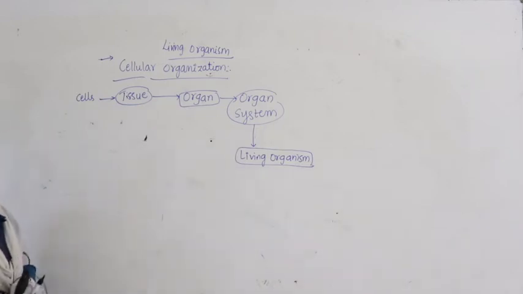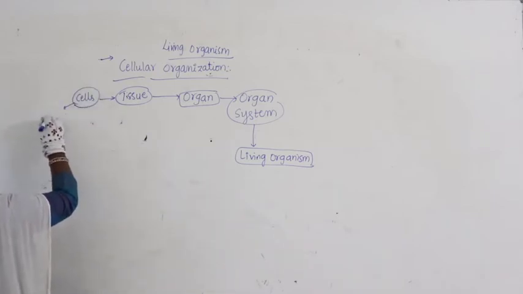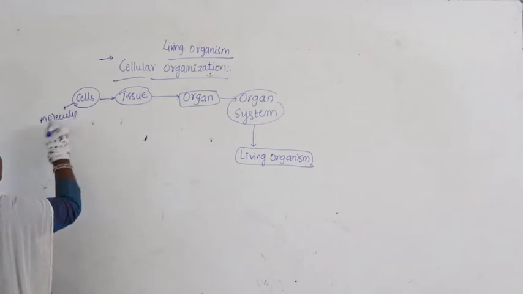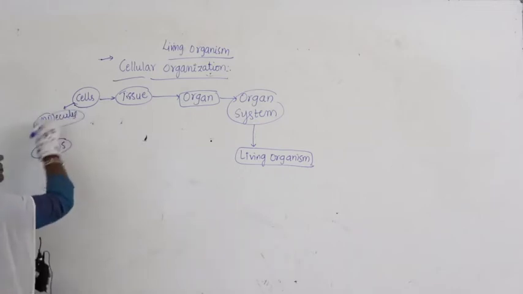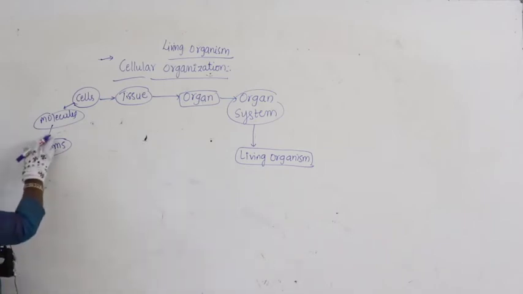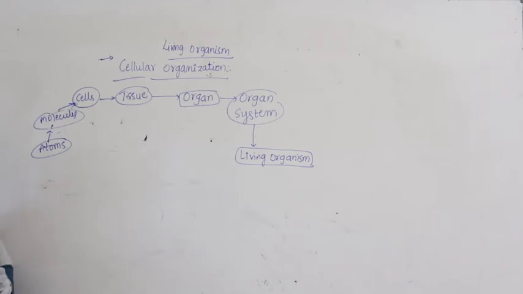So in a living organism the basic thing we find is nothing but cells. Of course, what are they made up of? We say molecules. Molecules are made up of atoms. Atoms join together to form molecules, and molecules join together to form a cell. Now the cell is the basic unit of life for a living organism.